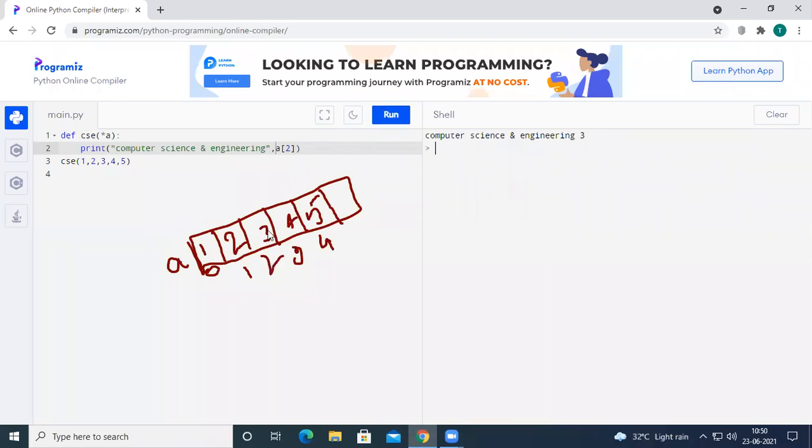At index number 2, we have 3. It has printed 3. If you want to print the second value, just pass A of 1. It will print value 2.